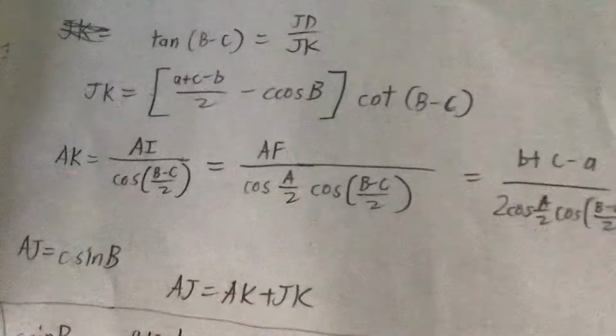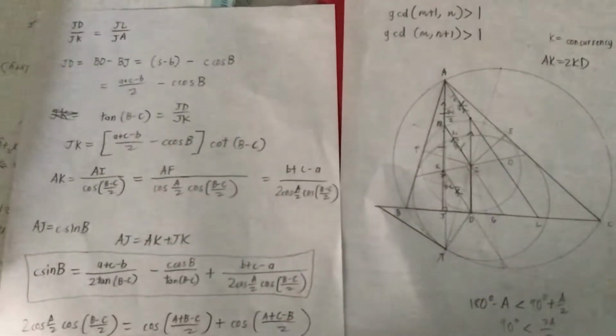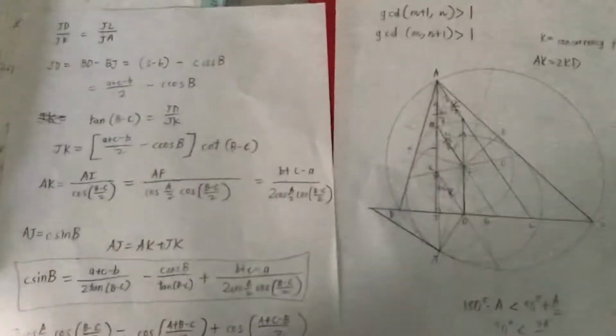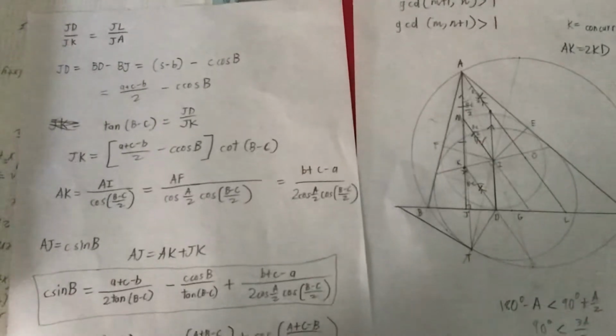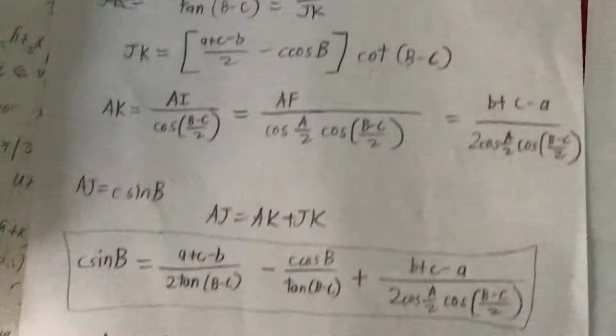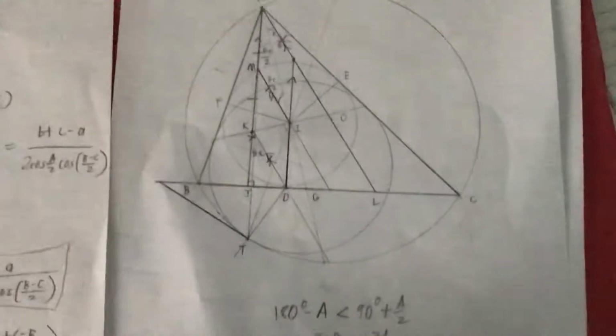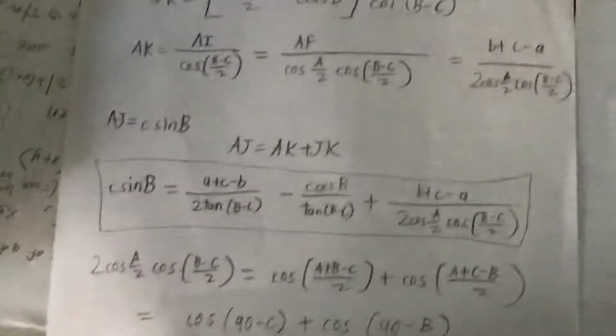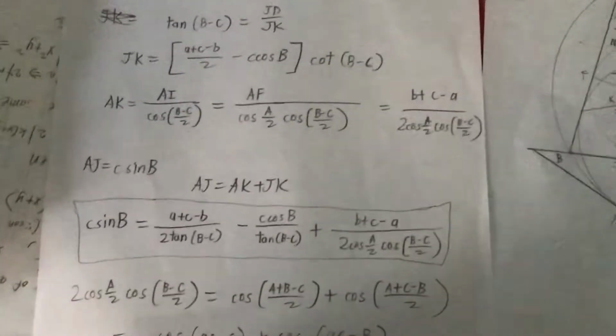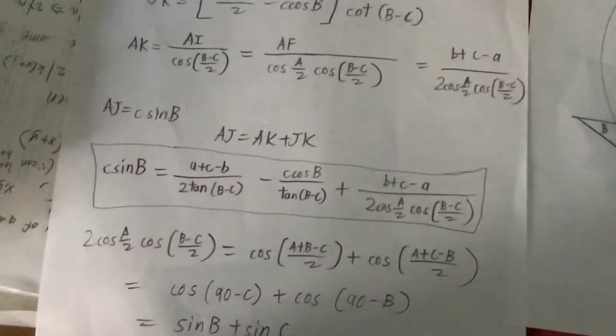So I started doing some trig stuff. JD is BD minus BJ. BD is just the tangent segment, so that's the semiperimeter minus b. By trig, BJ is just AB times cosine of angle B, and so on, until I got that the concurrency happens if and only if this boxed equation is true. And then I was like, nope, this is too ugly, I will not bash this. I tried seeing if I could simplify it a bit more.